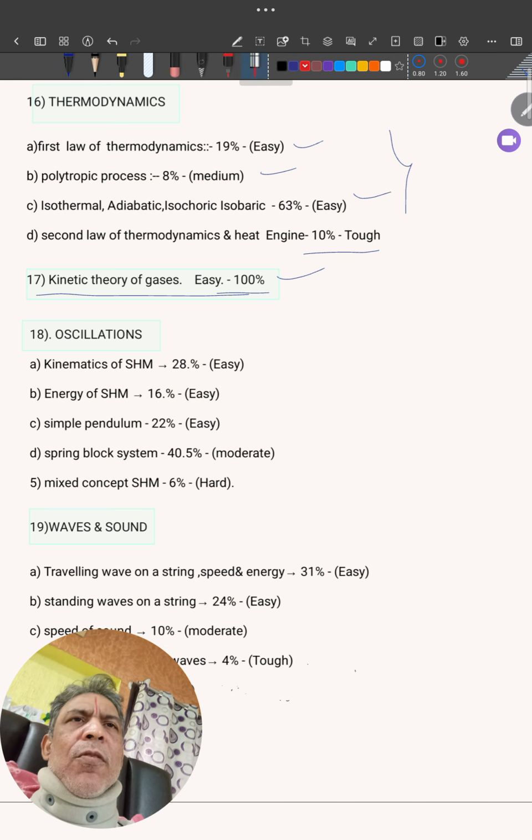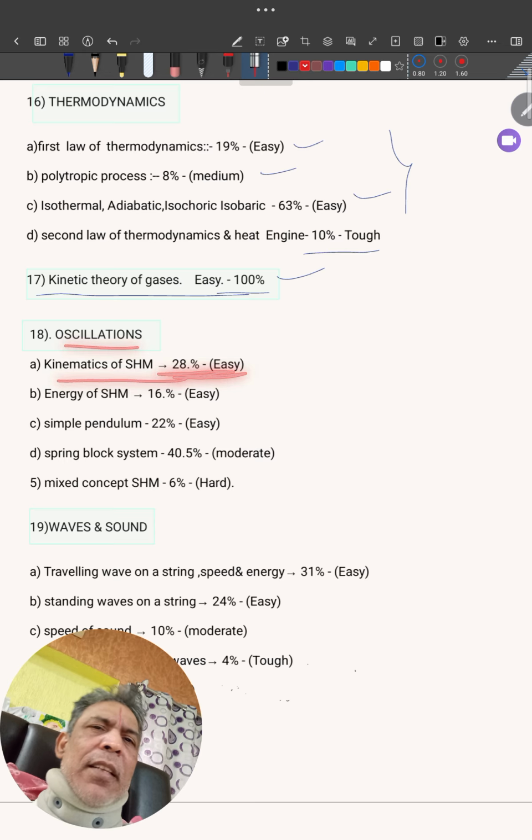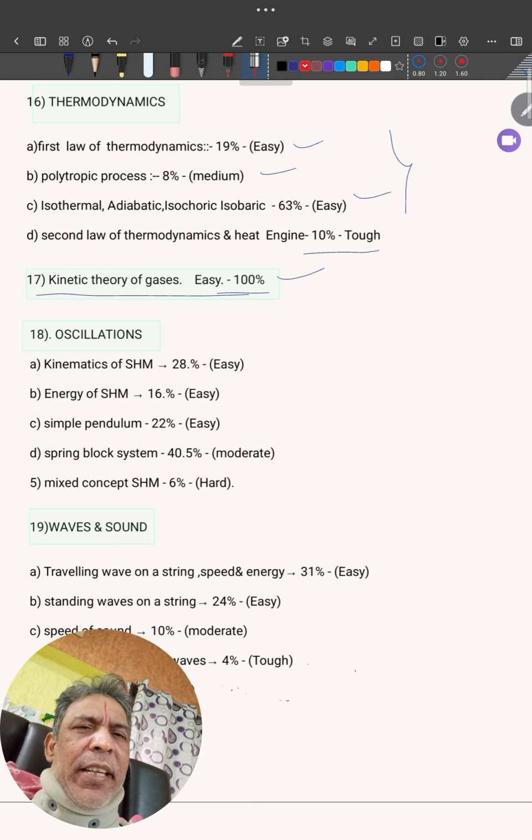Next we'll enter into oscillations. In oscillations, kinematics of SHM will contribute 28%. Next, energy of SHM, easy topic, 16%. Simple pendulum, easy topic, weightage 22%. Spring block system, 40% or 41%, moderate.